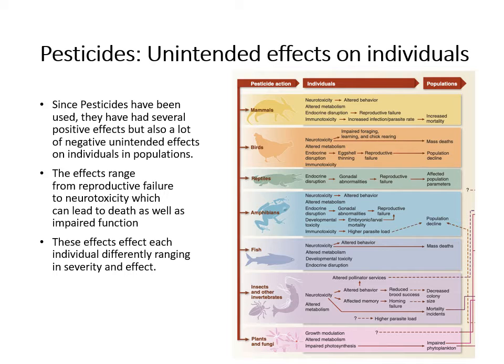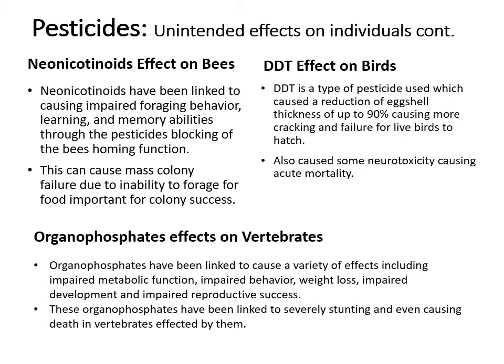As you can see from the chart to the right, which was from the article provided, you can see all the specific individuals of a population and how these pesticides may affect them, such as in mammals. You can see that it can cause neurotoxicity, which can cause altered behavior. Some specifics can be shown on the slide here.